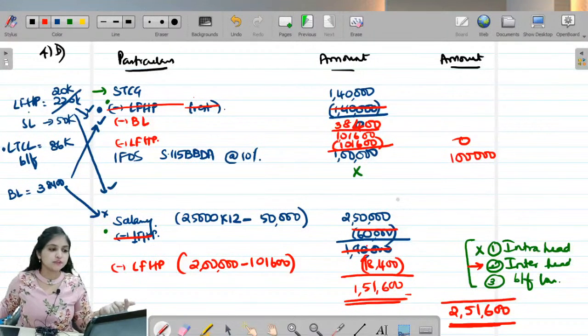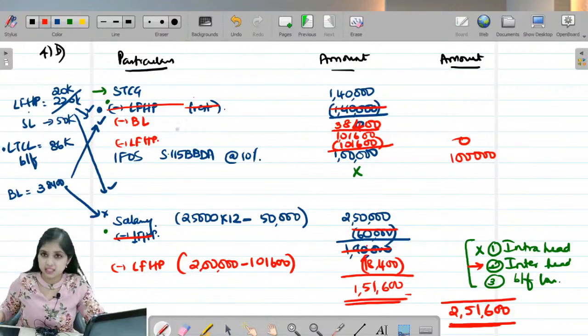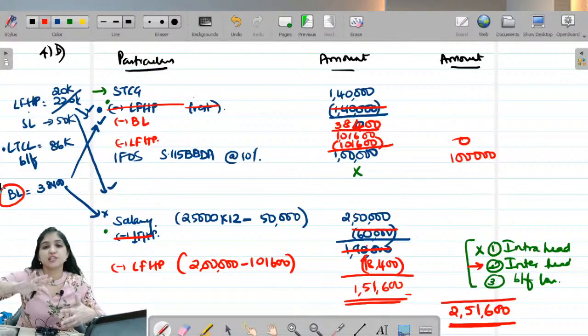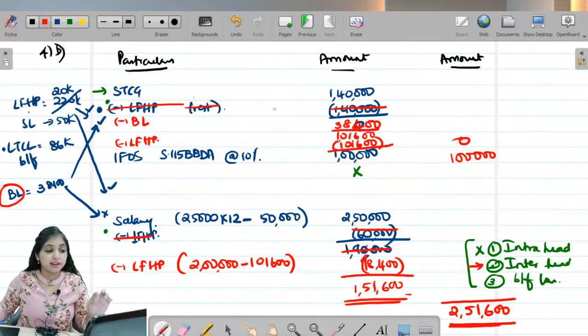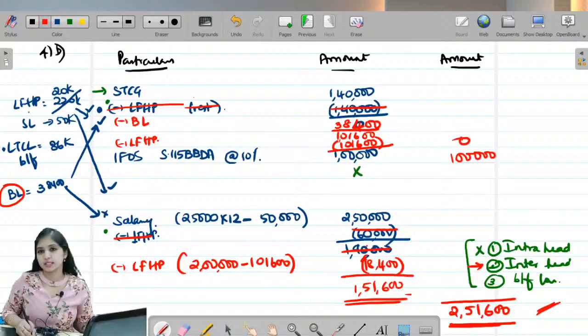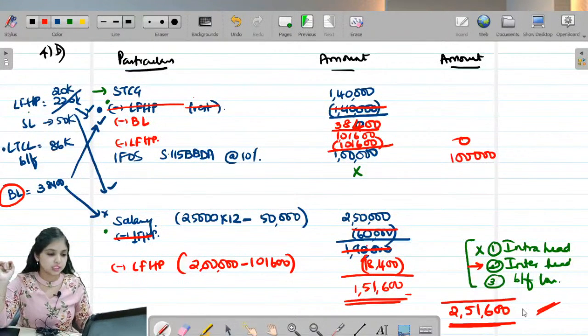Yes. So instead of adjusting earlier, what did we do? Earlier we did LFHP against STCG, but then we were left with no income to adjust business loss with. So that is why we changed the answer, and now what are we doing? We are adjusting business loss against STCG, and from the balance we are adjusting LFHP, and then the balance loss from house property we are adjusting against salary income. So my total income will be 2,51,600. All clear, guys? That is it with this question also.